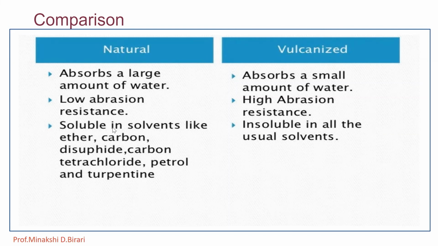When we compare the solubility, natural rubber is soluble in solvents like ether, carbon disulfide, carbon tetrachloride, petrol and turpentine. But vulcanized rubber is insoluble in all the usual solvents. So this is the comparison of natural and vulcanized rubber.